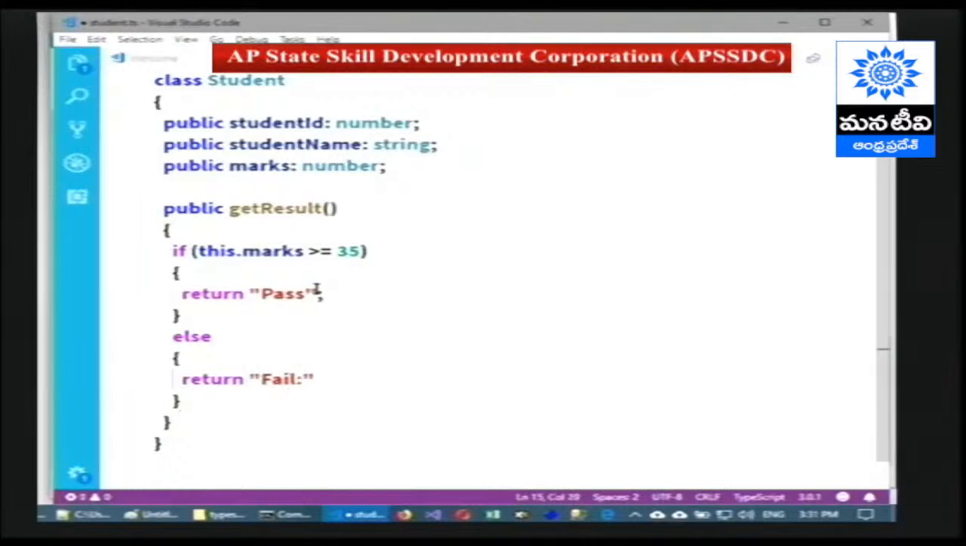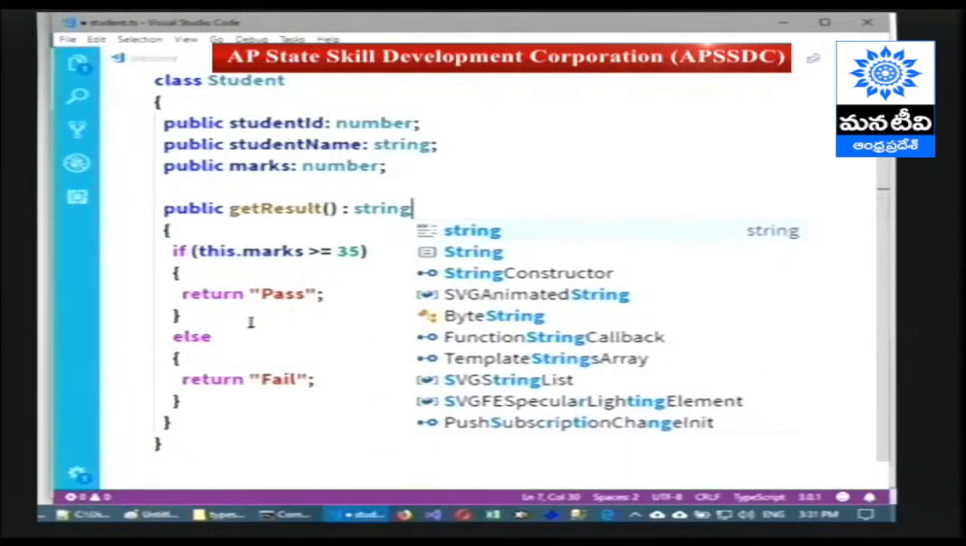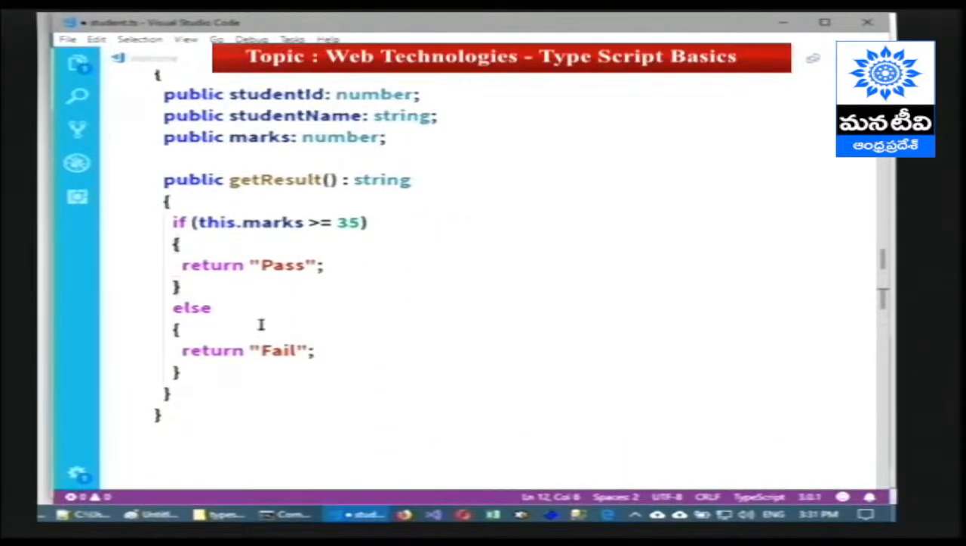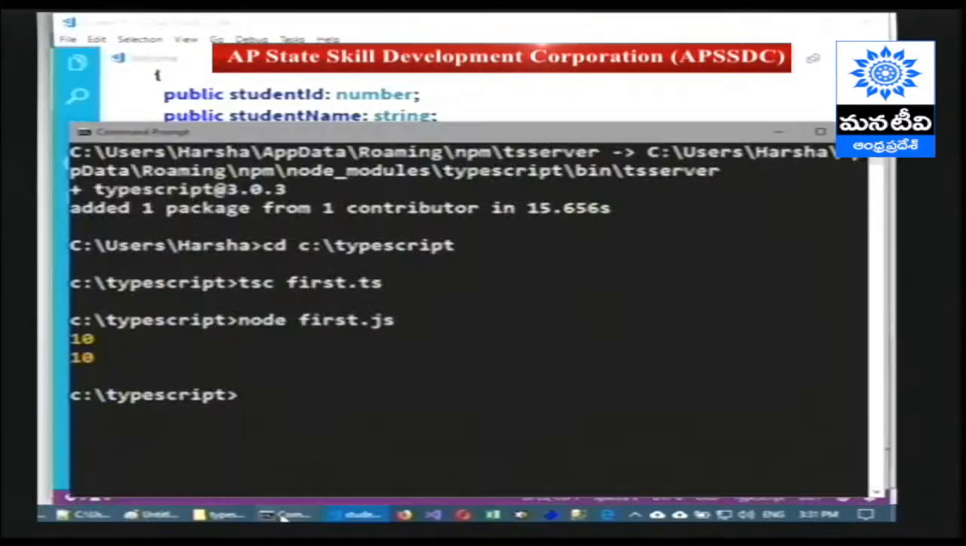Optionally, we can specify the data type or return type of this method by giving a colon. We are going to return a string value, right? So we can provide a string type. That's all. The class has been developed, but let's compile and execute.